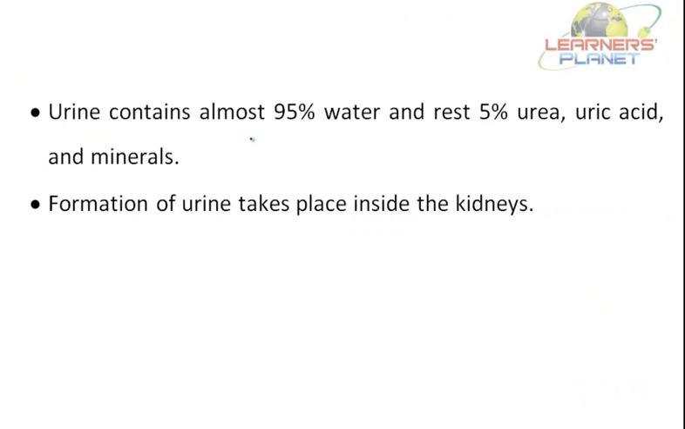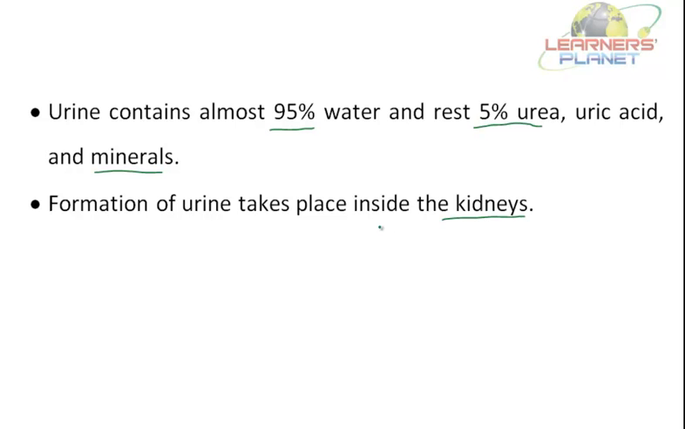Urine contains almost 95% of water and the rest 5% is urea, uric acid and minerals. Basically, formation of urine takes place inside the kidneys. So we need to discuss the kidneys, and the other organs with which urine, as a waste, needs to be removed out. How does this removal of urine take place?